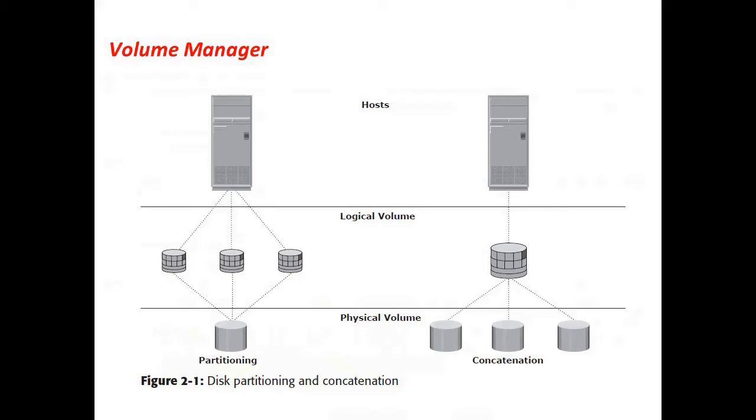Here we have two diagrams that explain partitioning and concatenation. On the left hand side we have one large physical disk, or physical volume, that is split into multiple smaller logical volumes. This is an example of partitioning. Similarly, for concatenation, as you can see in this particular diagram, multiple physical disks or physical volumes are aggregated together to form one large logical volume. In both cases, the logical volumes are made available to the applications running on the host. So this is partitioning and concatenation, and both are managed by the logical volume manager.